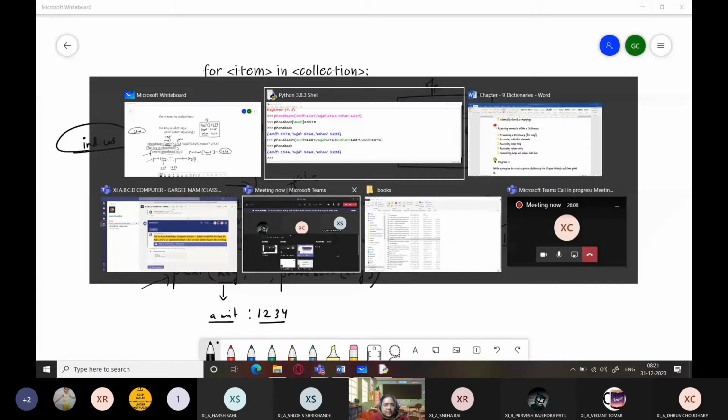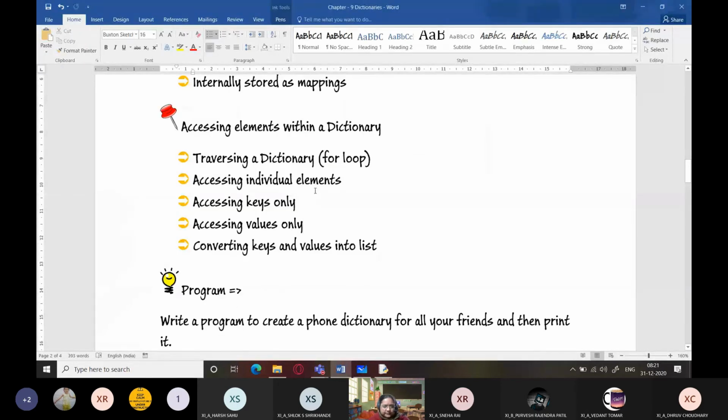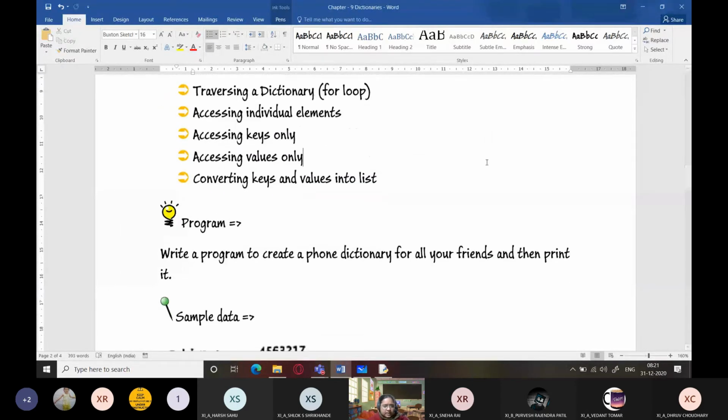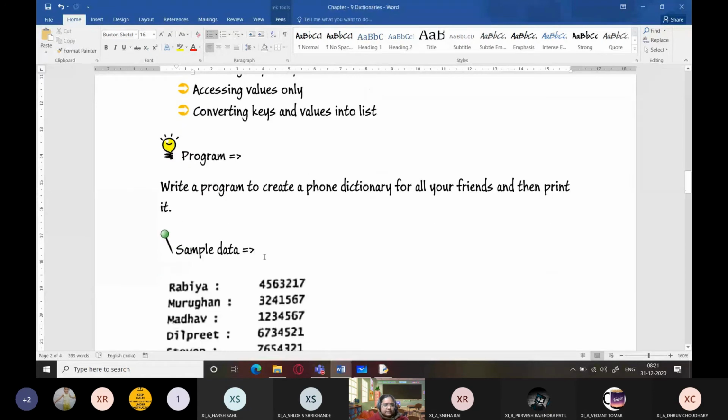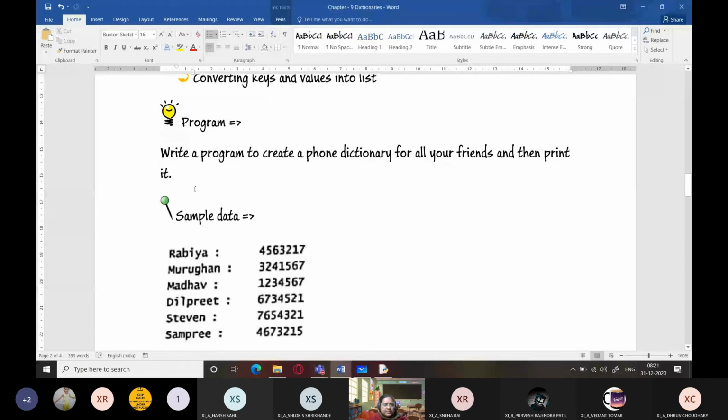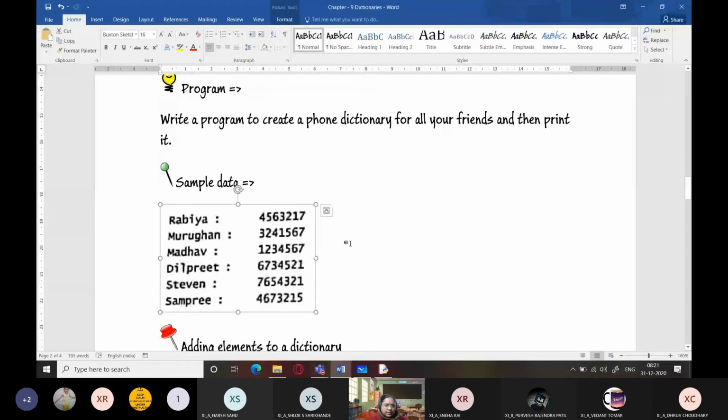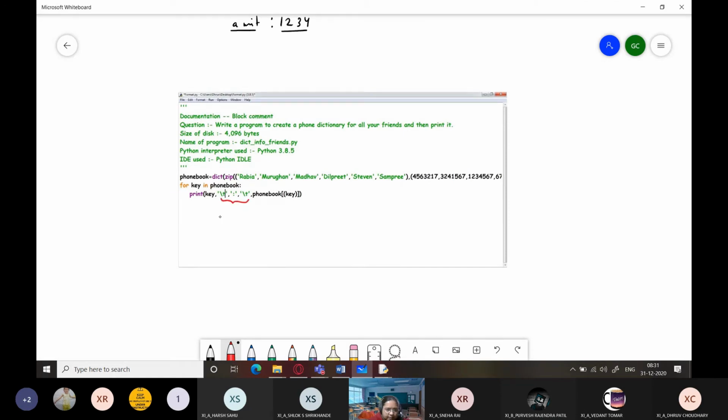Let's write a small program for doing this. Write a program to create a phone dictionary for all your friends and then print it. So we have sample data over here. This part you can simply write with no need to put a comma in between and write separate single quote values, because all three are static values.